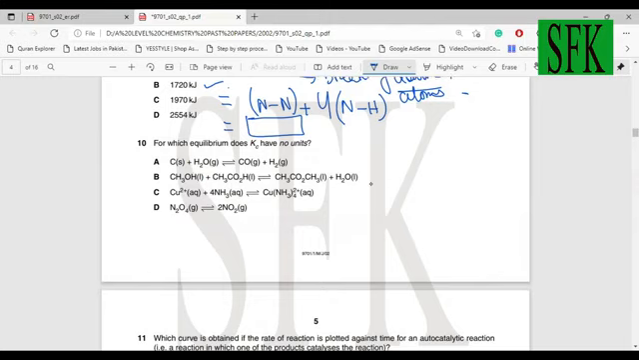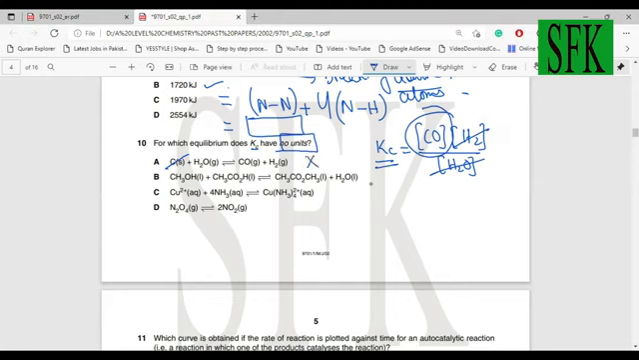Now, for which equilibrium does Kc have no units at all? Kc actually means products upon reactants, right? Now, in this case, in option A, there's a solid, and solids are not considered in Kc. So the expression over here is going to be carbon monoxide's concentration times hydrogen concentration upon water's concentration. So the units of water and hydrogen would cancel out, but carbon monoxide will still have units, so Kc will have units. So option A cannot be the answer.